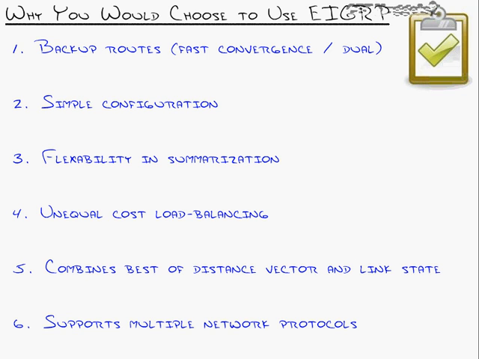Fourth, EIGRP is the only one that allows unequal cost load balancing. Every protocol, even static routes, allow you to do equal cost load balancing. One packet here, one packet there. EIGRP can actually take a network, analyze it, and say, well, let's say I've got two routes to the same network.